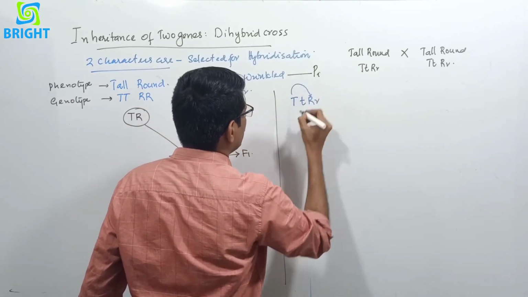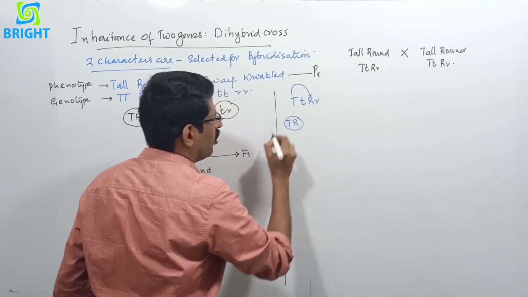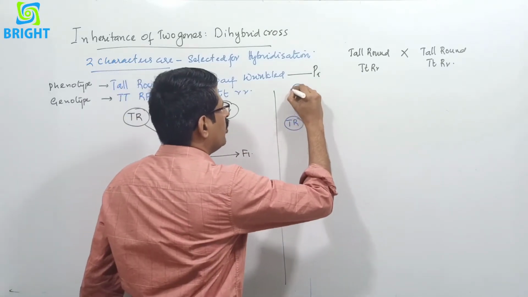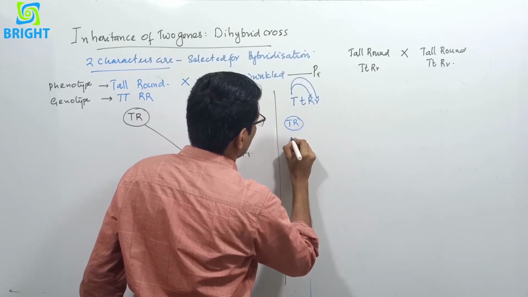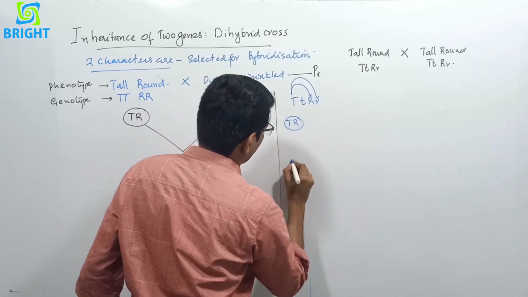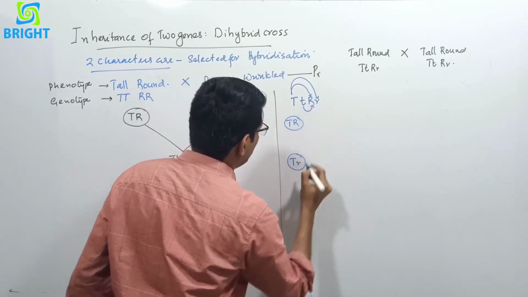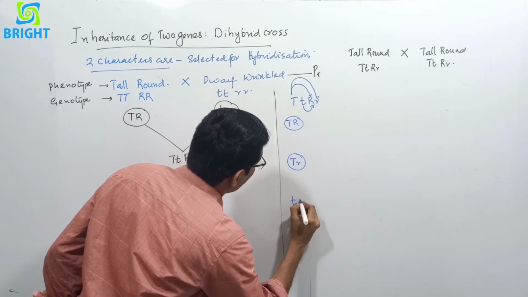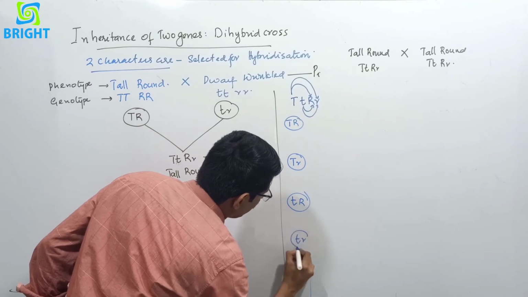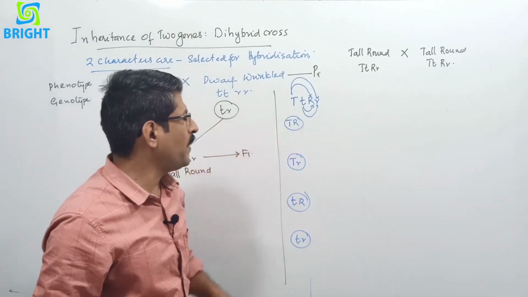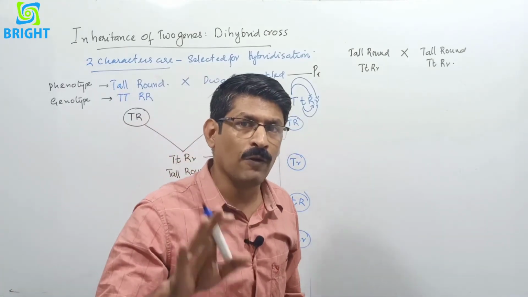One possibility of gamete is this, and they together, capital T and capital R, both dominant. And the next possibility is this with this one. So another one is capital T small r. And the next possibility is this with this one. So small t capital R. And next is this with this one, small t small r. So this is the gamete of this parent, and the same gametes will be produced from here. So four different types of gametes are produced.